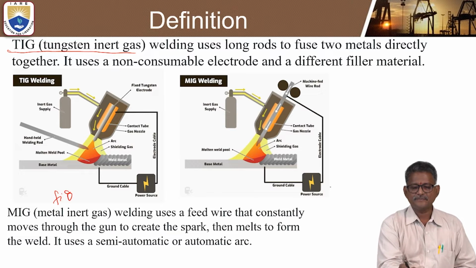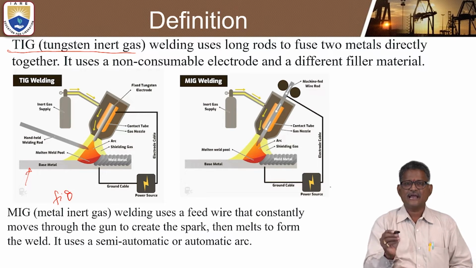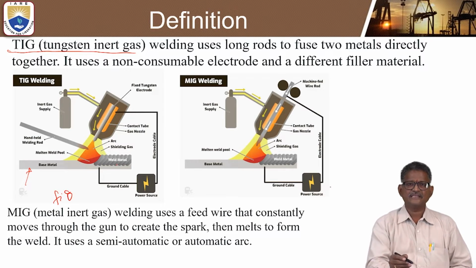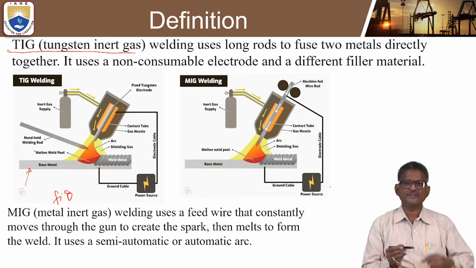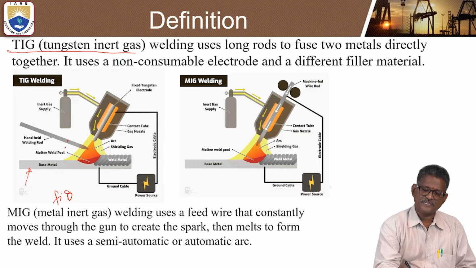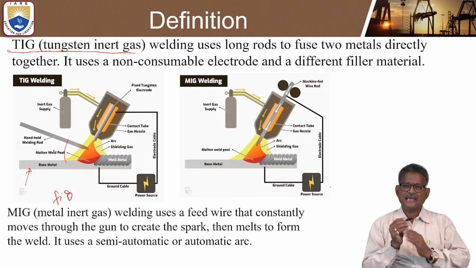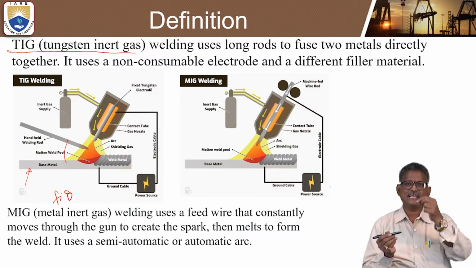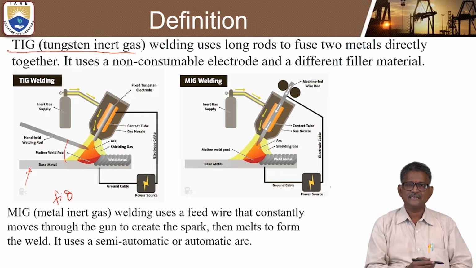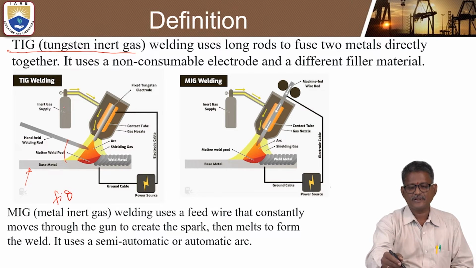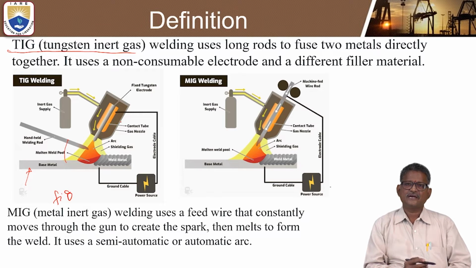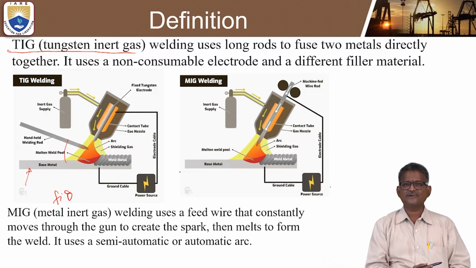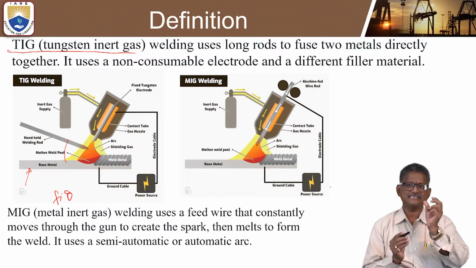There will be a base metal. This is called the base metal, and this is the weld metal after completion of the welding. This is the filler rod, which you put at an angle of 35 to 40 degrees. This is a torch, where the fixed tungsten electrode will be kept, and the inert gas supply enters this holder. And for this total process, the power source is provided. So this is the general idea about tungsten inert gas welding.